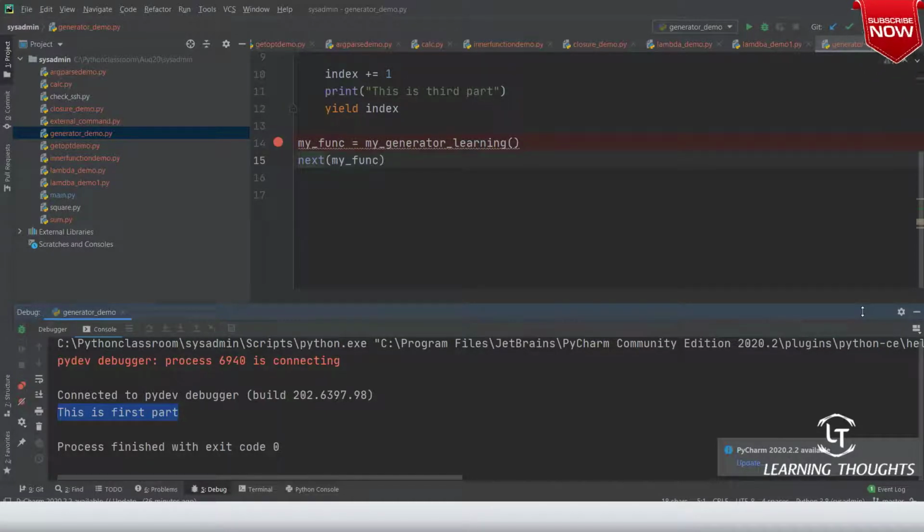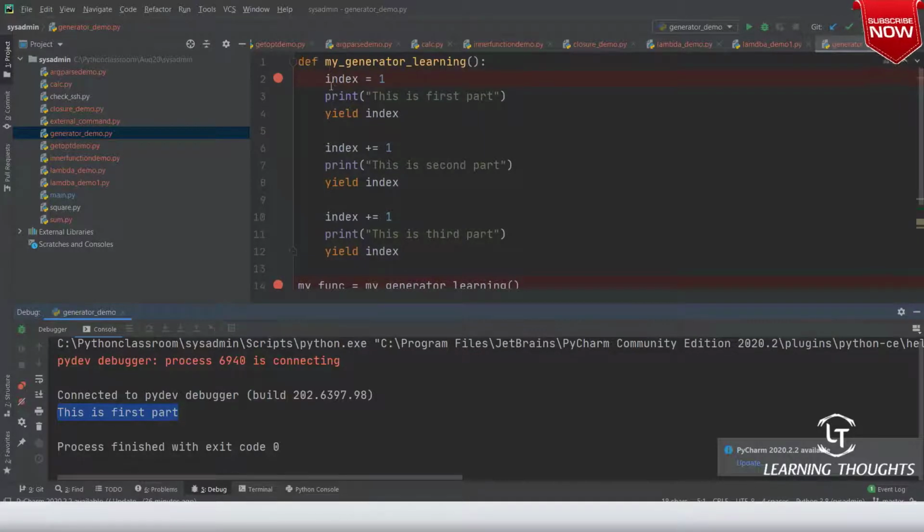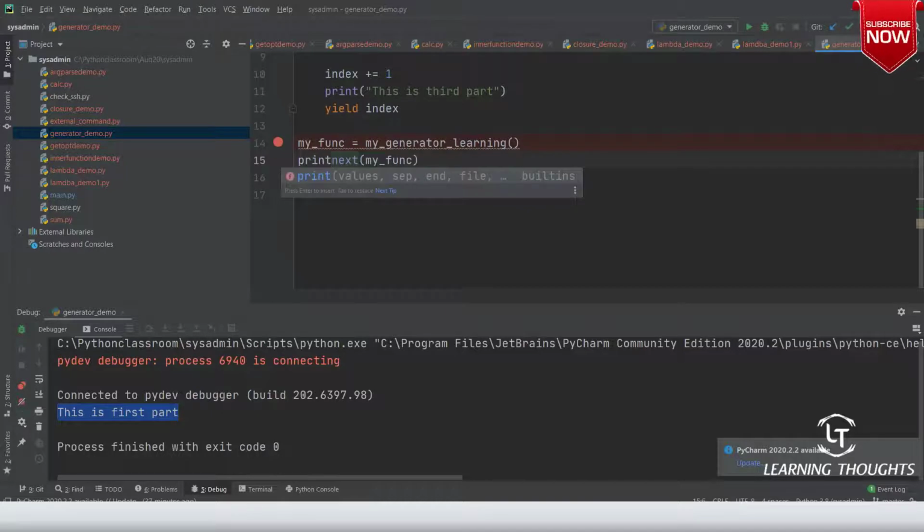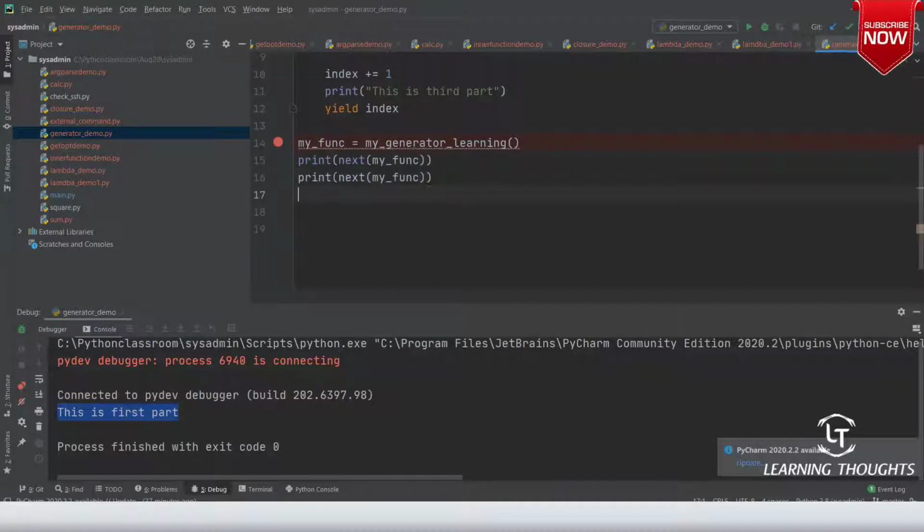With yield, things happen differently. Whenever you call this function for the first time, when it sees the yield statement, it will return this value. For example, I can print it.